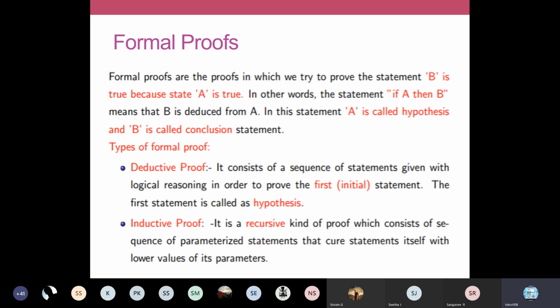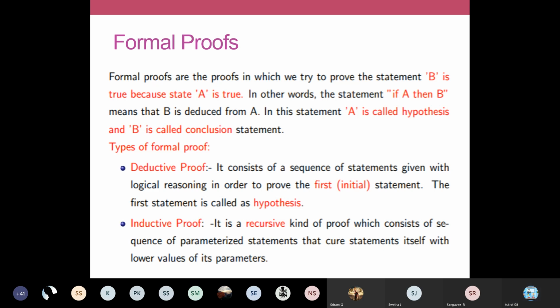So we'll begin with some statements about proofs. Formal proofs are proofs in which we try to prove that statement B is true because statement A is true.